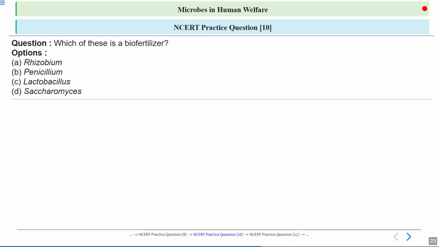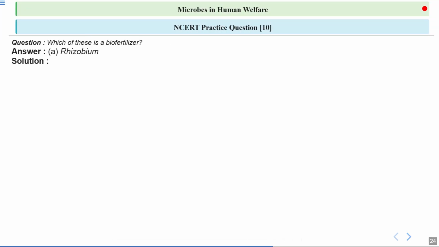Next question, which of these is the biofertilizer? Basically, biofertilizers are living organisms that help enrich the soil by fixing nutrients, especially nitrogen, making them available to the plants. What are the options? Rhizobium, Penicillium, Lactobacillus, or Saccharomyces? What is the correct answer? Option number A, Rhizobium is the correct answer.